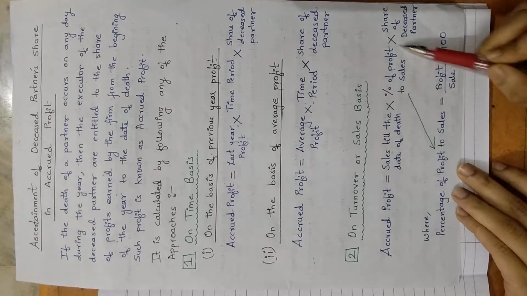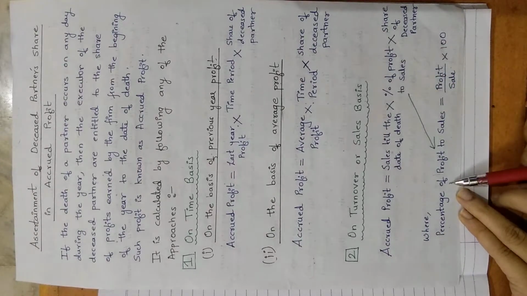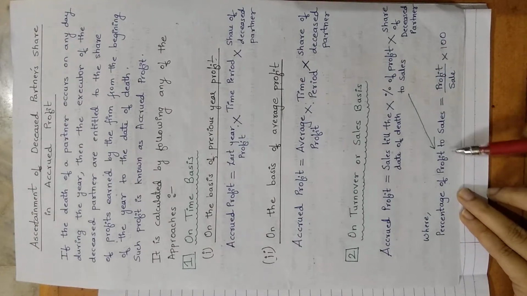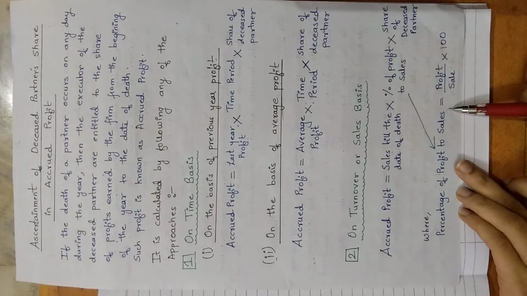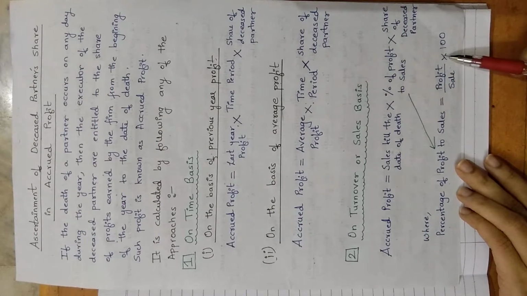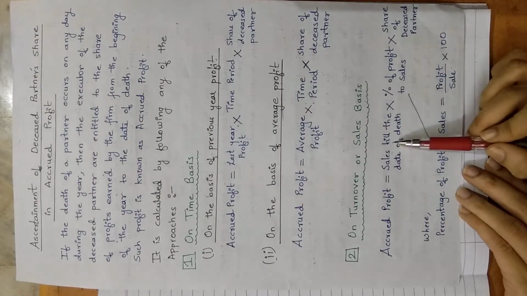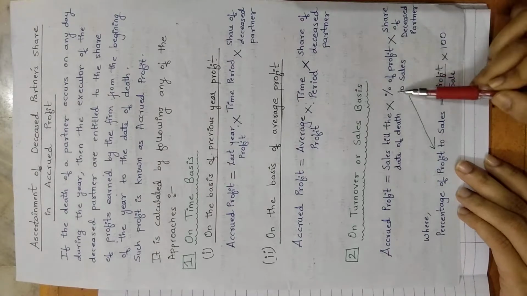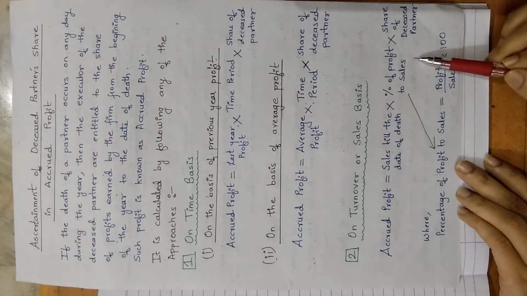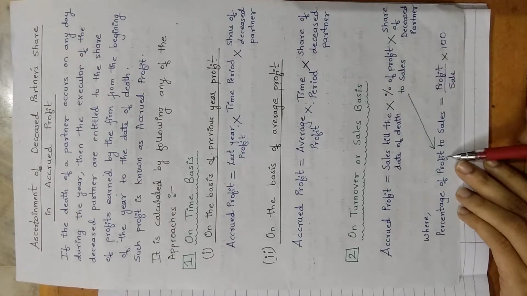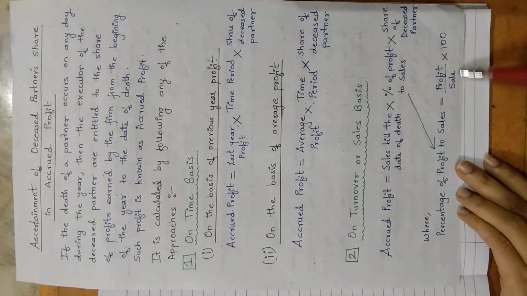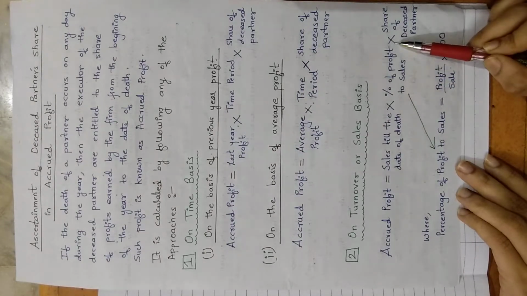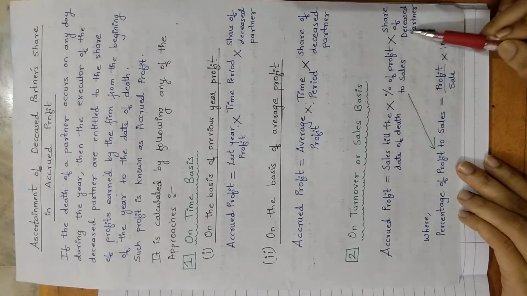So for that you will be applying this formula, how to calculate percentage of profit to sales. The formula is profit multiplied by 100 divided by sales. So this formula you have to keep in mind properly, because here you have to write the percentage. So calculate the percentage of profit to sales using this formula, multiplied by share of deceased partner.